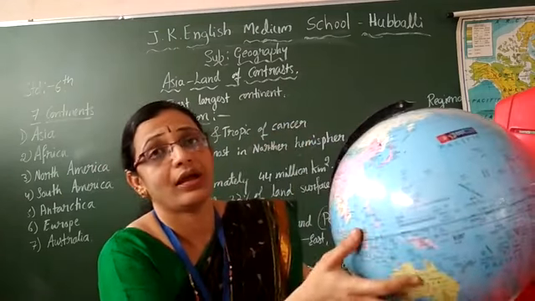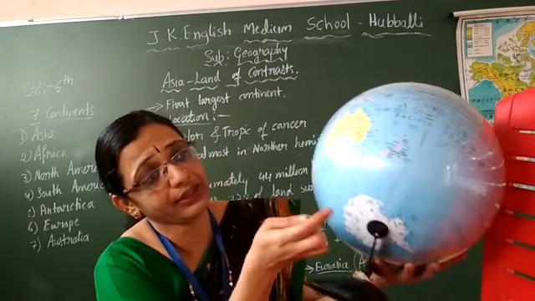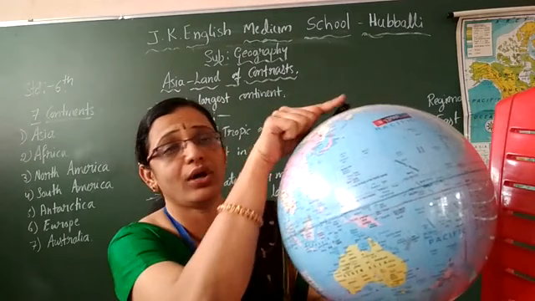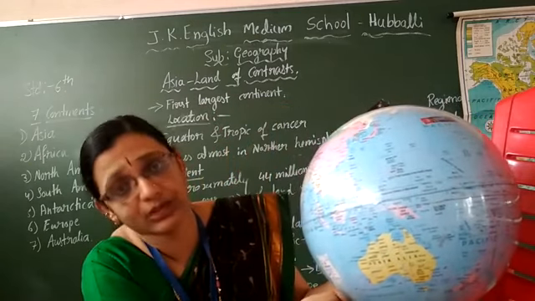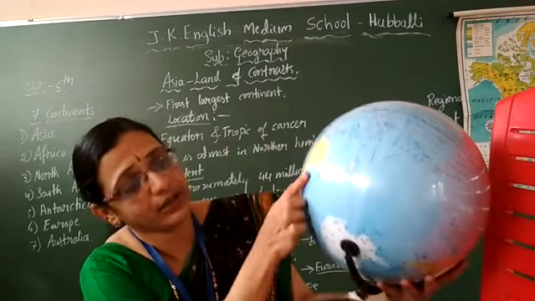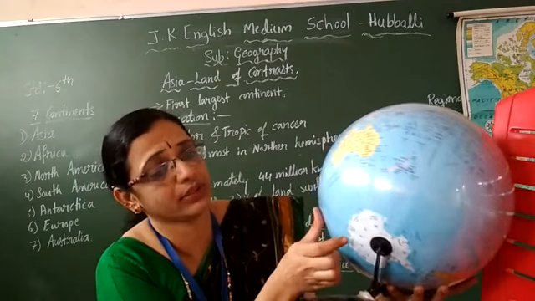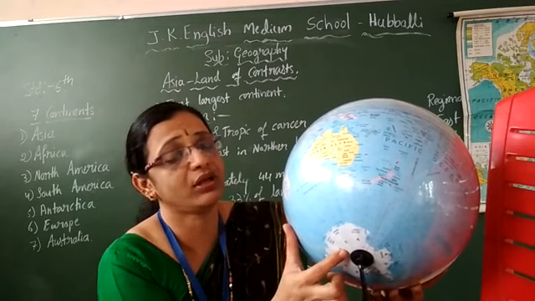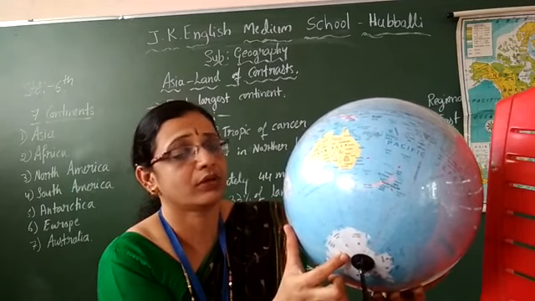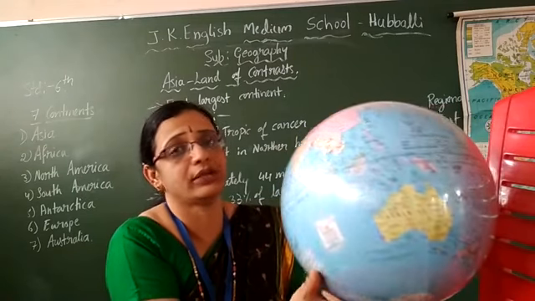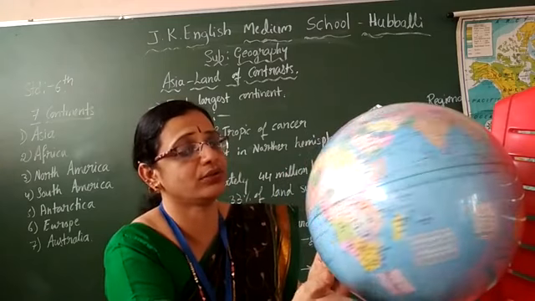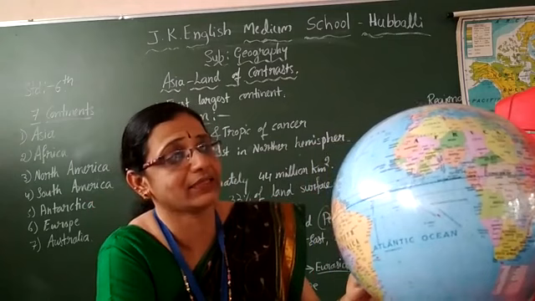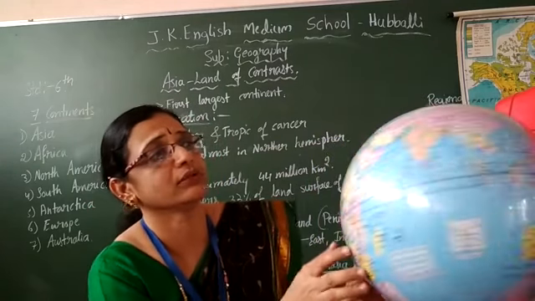And Antarctica is called the South Pole. This is the North Pole and this is the South Pole. And Antarctica is here. What you are looking at in white, no, children? That is Antarctica. Full of ice it is. Okay? These are the 7 continents. I hope you understood all the 7 continents' locations on the globe as well as on the map. Follow, children? Yes.